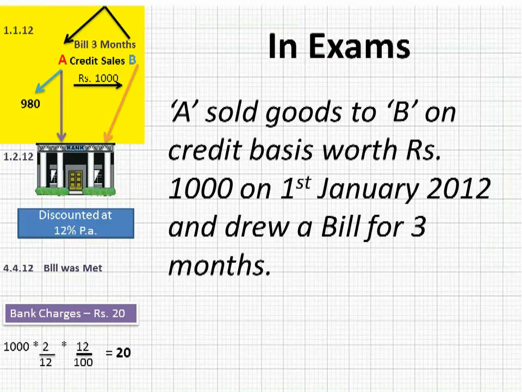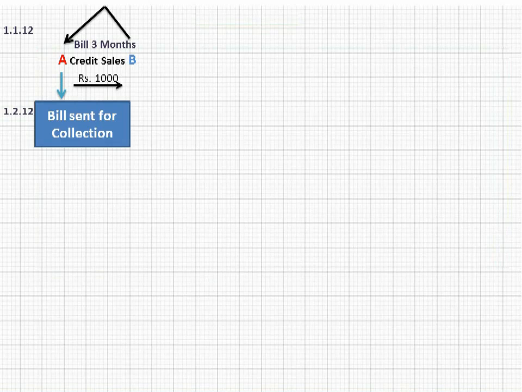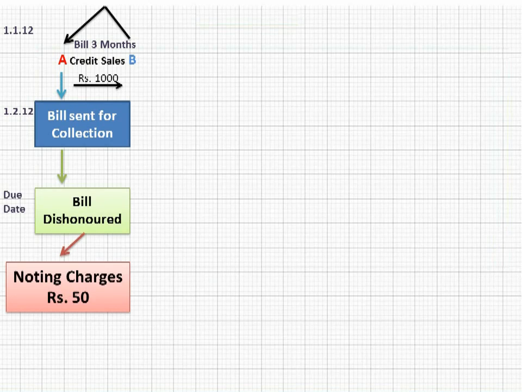Let's take one more practical question. Suppose A sells goods to B on credit on 1st January 2012 for rupees 1000 and B accepts a bill for the same. And on 1st February 2012, A sends the bill to his bank for collection. And on due date, the bill was dishonored and the amount of noting charges was rupees 50. So let's calculate the